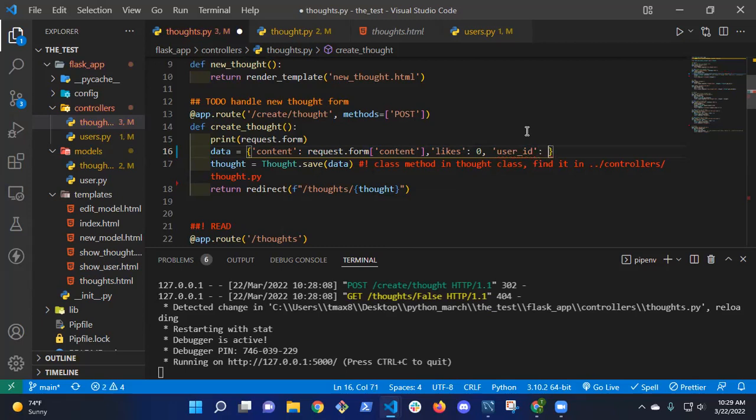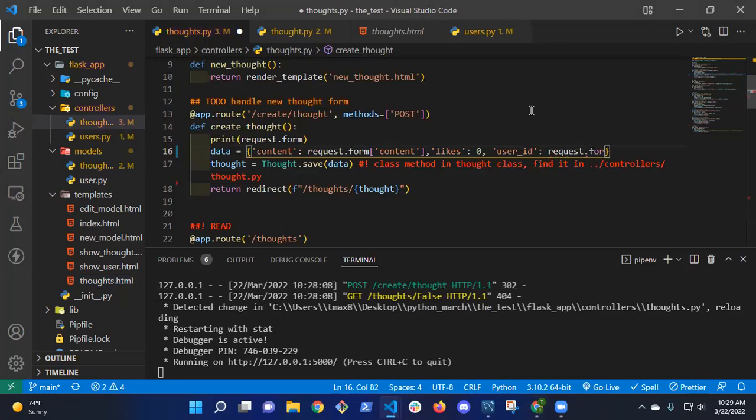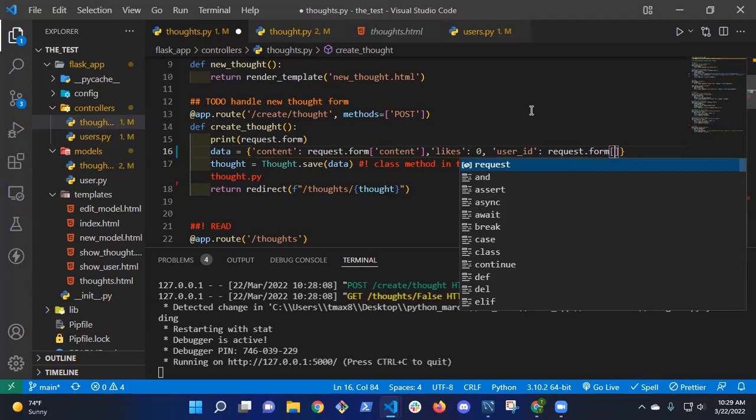And what is the user ID? Is that part of the form? Like request.form? Uh-huh. Yeah, so I'm going to say request.form. And it's in the form because it's a hidden input, right?